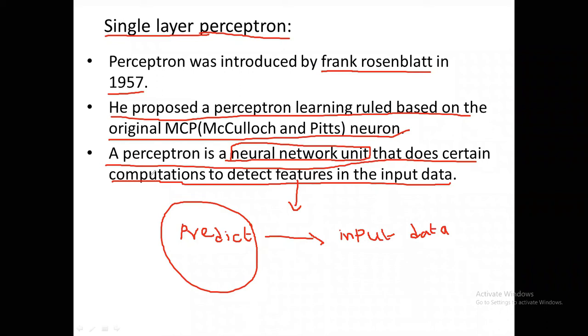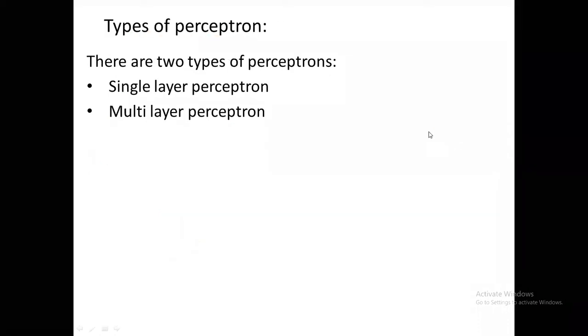There are two types of perceptrons. One is single layer, another one is multi-layer. One is the single layer perceptron, the second one is the multi-layer perceptron.